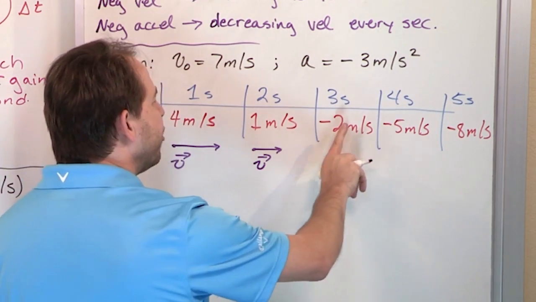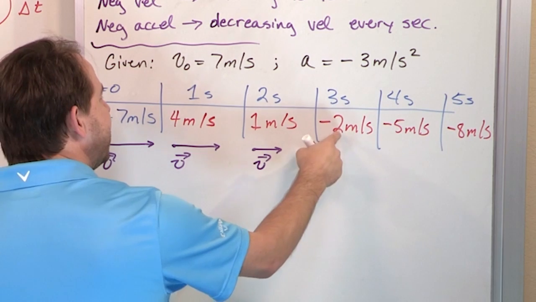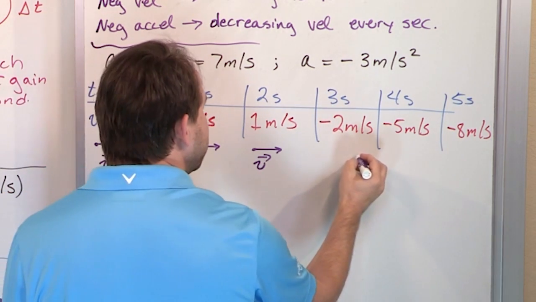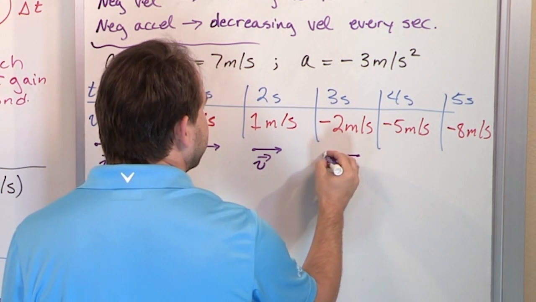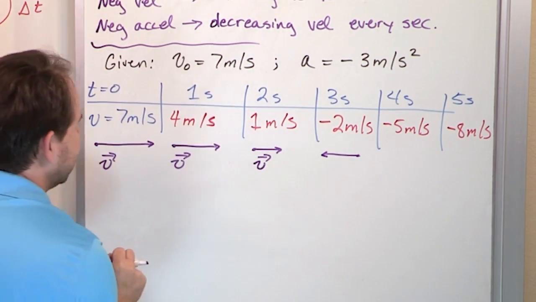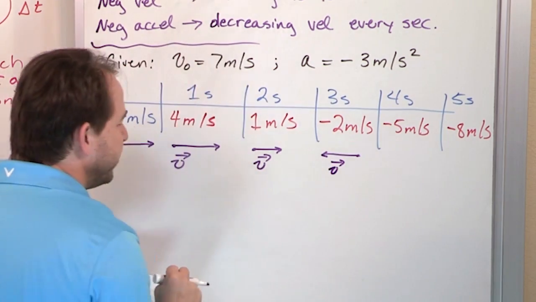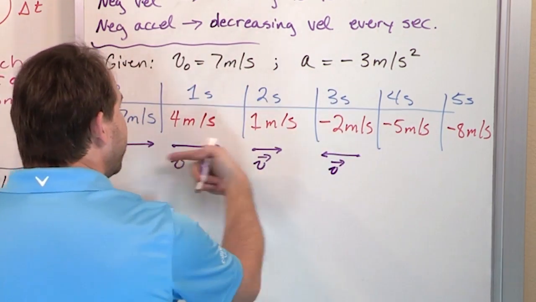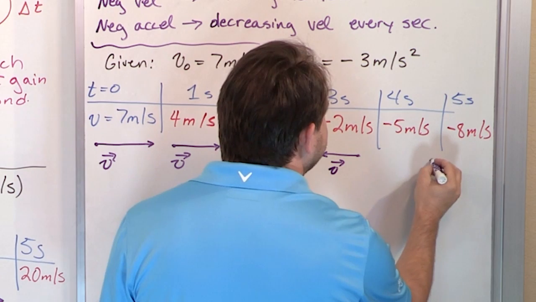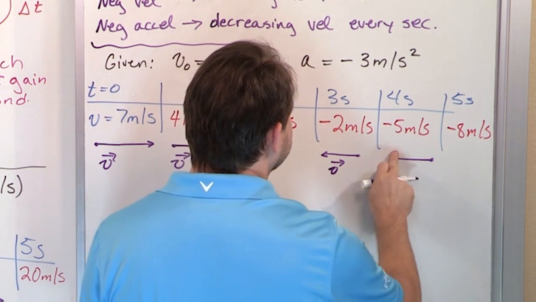Then what happens here? Crucially, now I've turned around. I'm no longer going that way. I'm actually going that way, and it's a larger magnitude than this one, so it'll be something like this. Trying to do my best here. So this is this long. This should be slightly longer, and not as long as this one. But it's crucially important for you to understand that now I'm suddenly going the other direction. And then negative 5 will be longer.